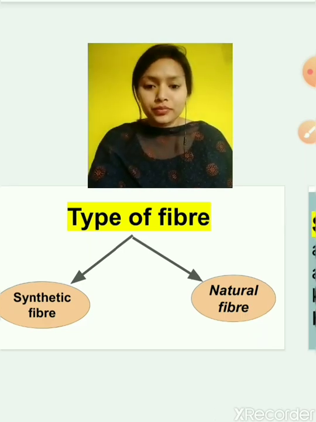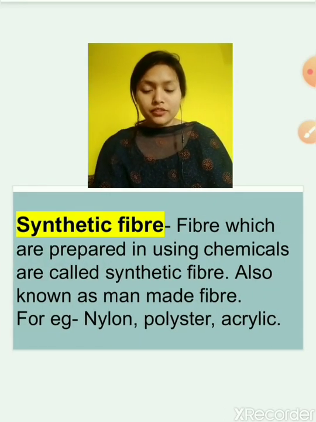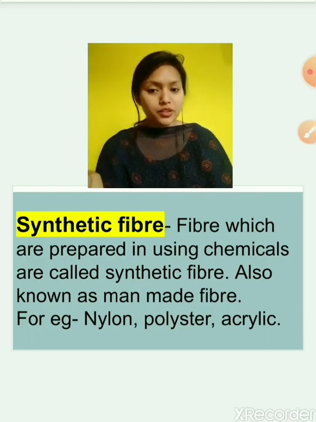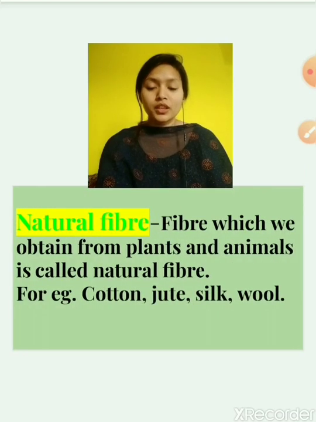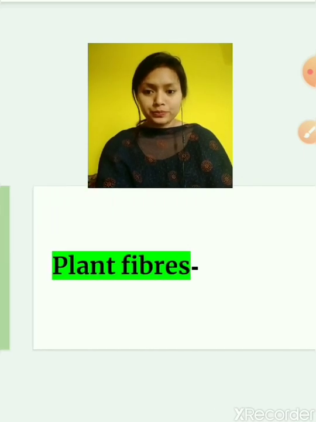Understood? Synthetic fibers we have studied, and examples of synthetic fiber are nylon, polyester and acrylic. Natural fibers are cotton, jute, wool and silk.